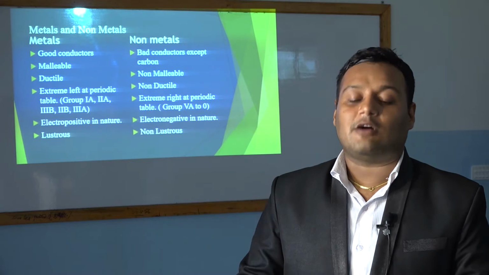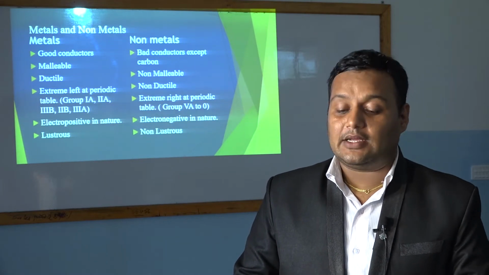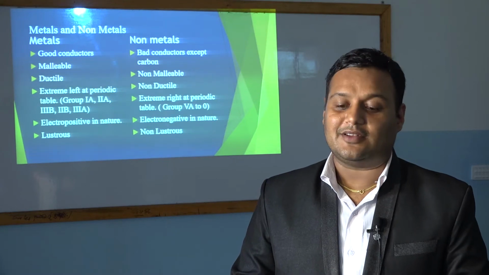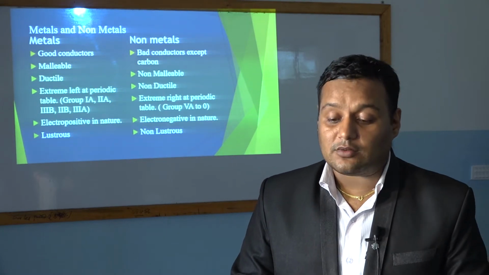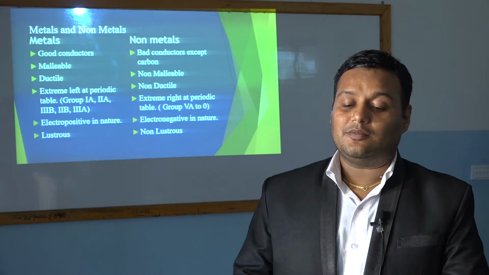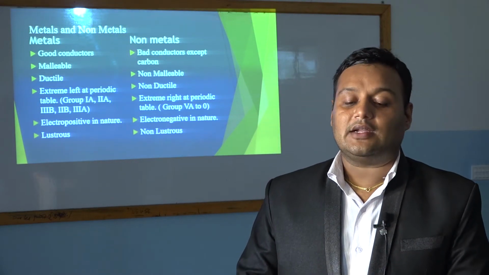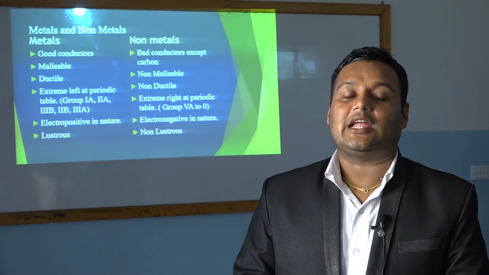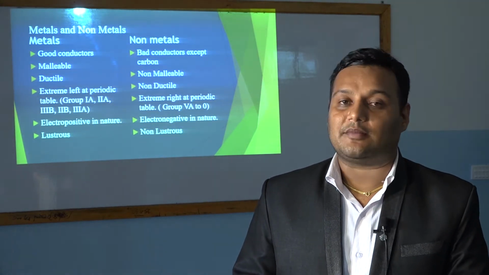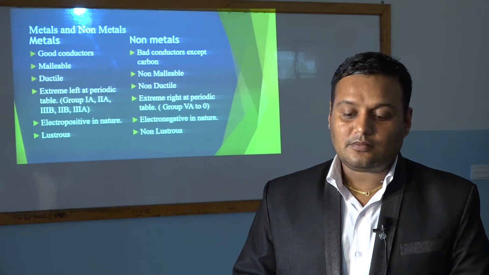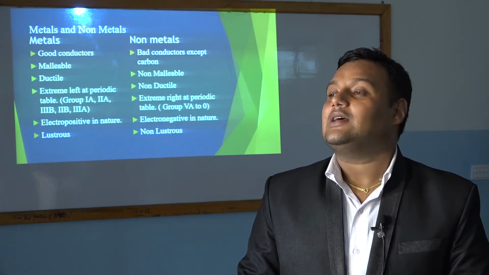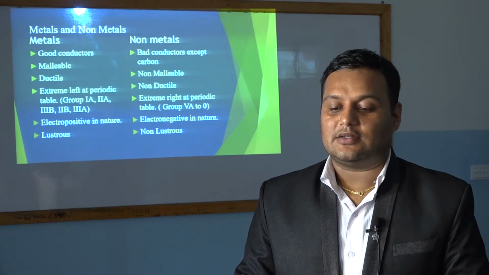Metals are positioned at the extreme left of the modern periodic table, that means in group 1A, group 2A, group 3B, group 2B and group 3A. Metals are electropositive in nature, that means they have a tendency to lose electrons during a chemical reaction. And metals are lustrous, that means metals are shiny in nature.